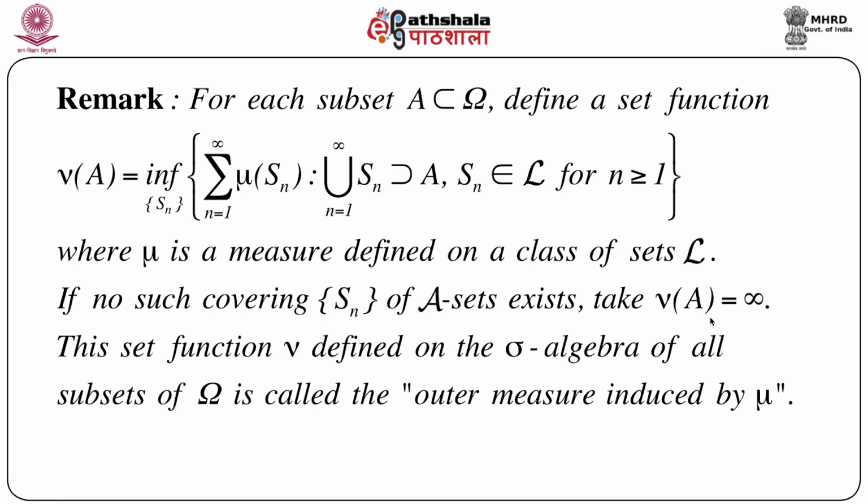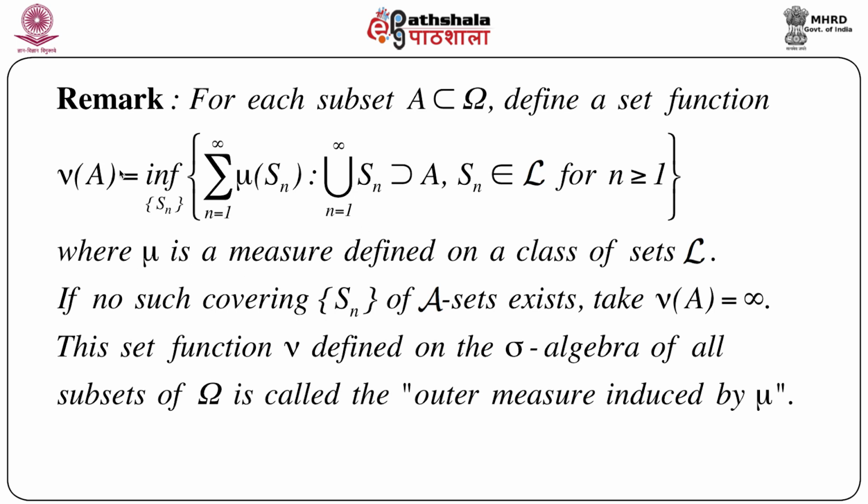So here from the measure we immediately see that this is an extended real number, defined on the extended real numbers. So in that case we take nu of A equals infinity. Otherwise we take this expression of nu.